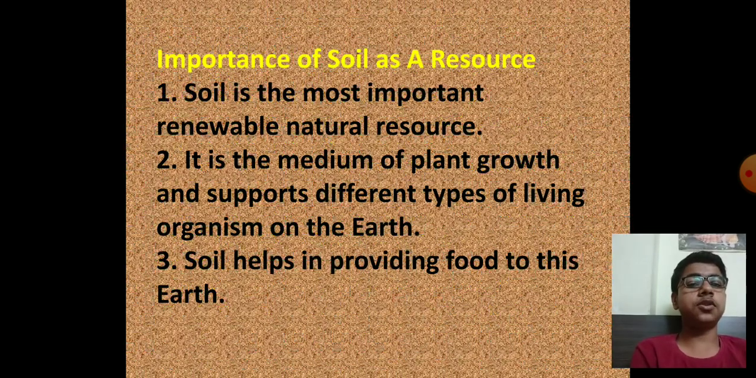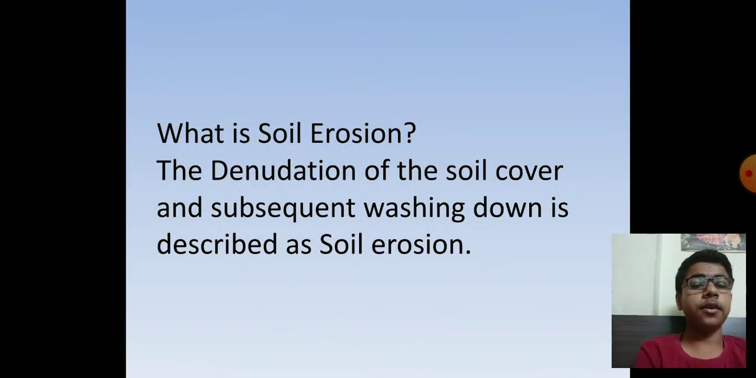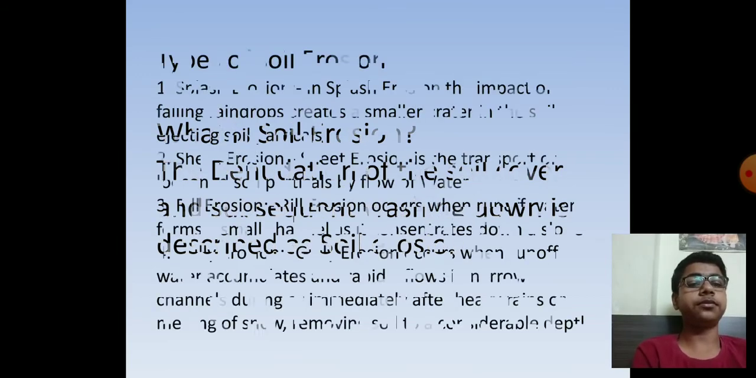Importance of soil as a resource. Soil is the most important renewable natural resource. It is the medium of plant growth and supports different types of living organisms on the earth. Soil helps in providing food to this earth. What is soil erosion? The denudation of soil cover and subsequent washing down is described as soil erosion.